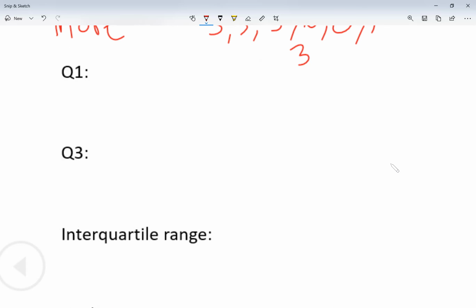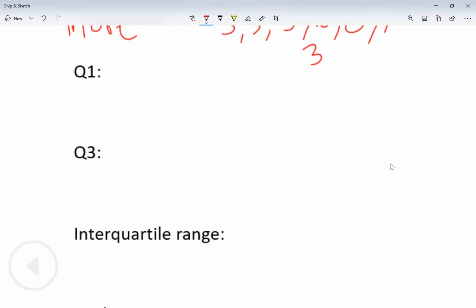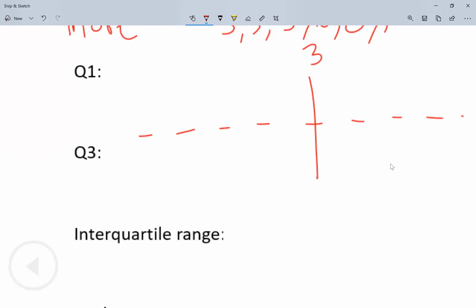the data. So what I'm saying is, let's say I had a list of numbers. I'm not going to specify which numbers, but I had a list of numbers. And then I look in the center. I'm like, oh, that's the median. I found my median. Now the lower half, I'm going to say that's my quartile 1.